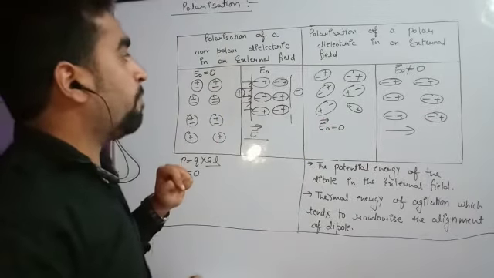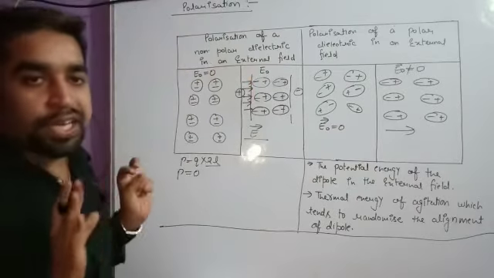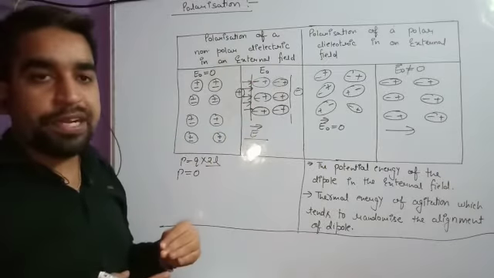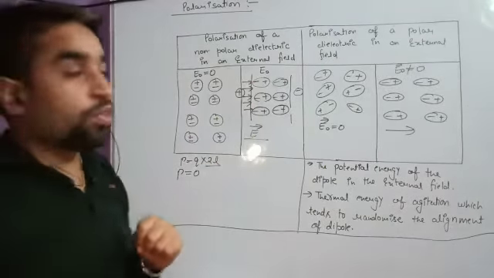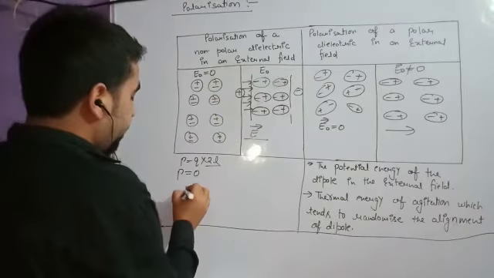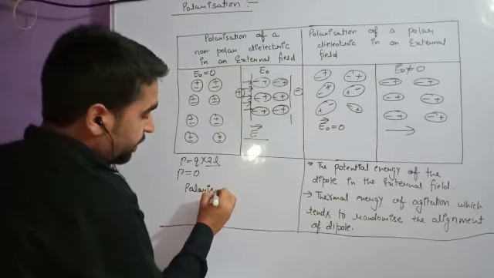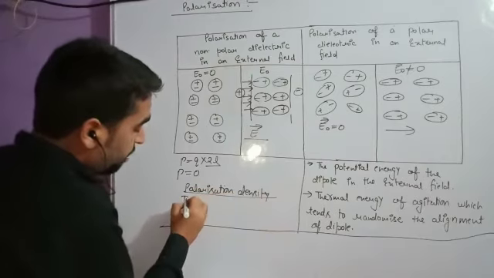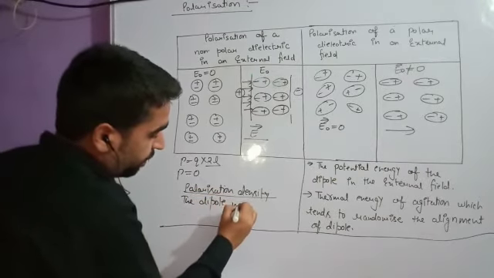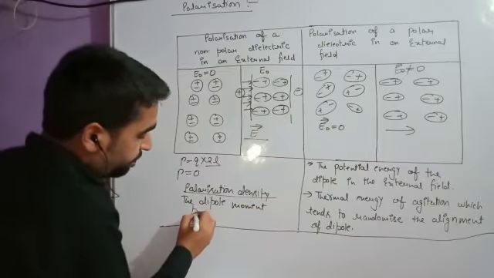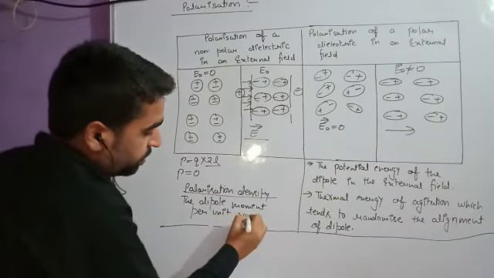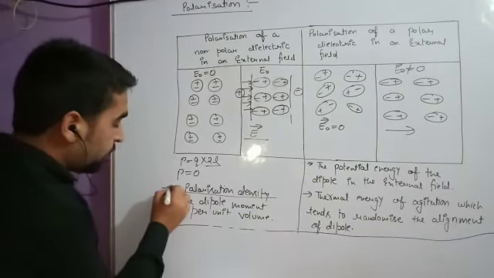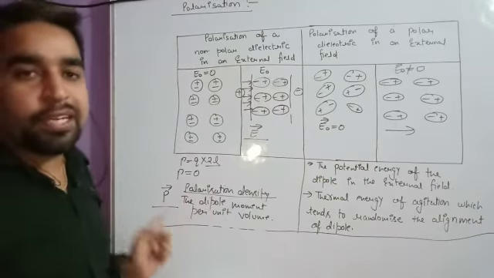And one more thing which you have to remember is polarization. I have told you, okay, that the dielectric materials acquire the dipole moment, and this process is known as polarization. One more thing which you have to remember is polarization density. What is polarization density? The answer is, the dipole moment per unit volume is known as polarization density. Okay, the dipole moment per unit volume is known as polarization density, and this is denoted by capital P, and this is a vector physical quantity.